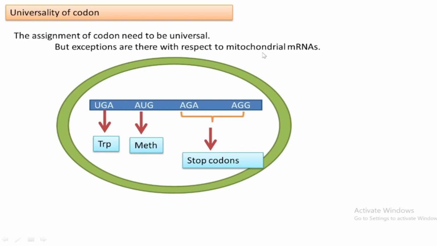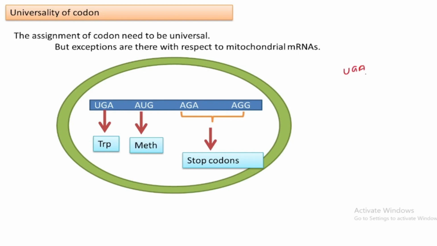If AUG codes for a particular amino acid, then that same amino acid should be coded by that particular codon in all other cells also. It should not change. It should be the same. That's universality. But at the same time, I will make it more clear. Suppose